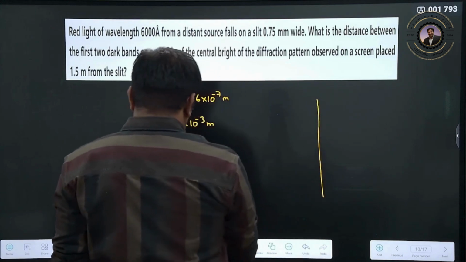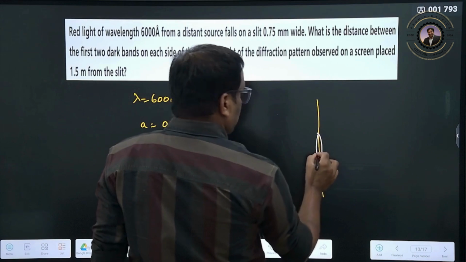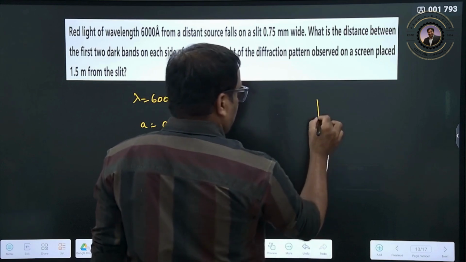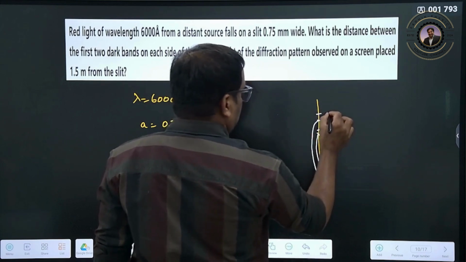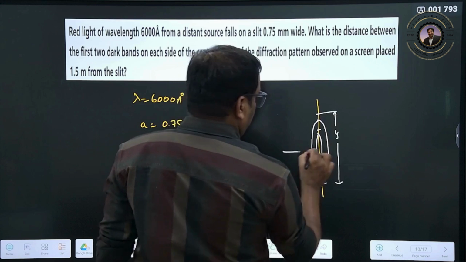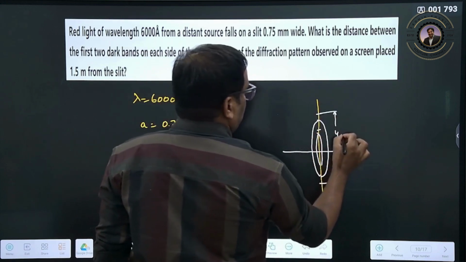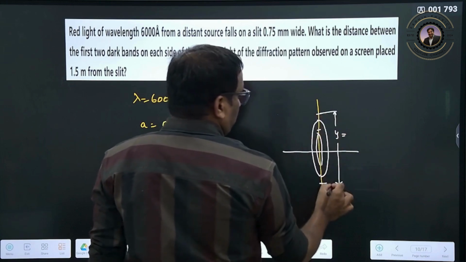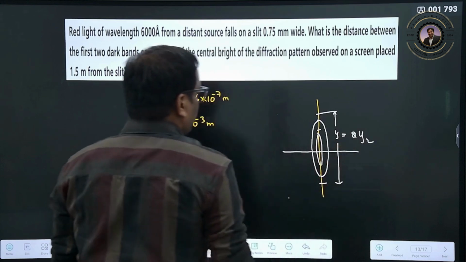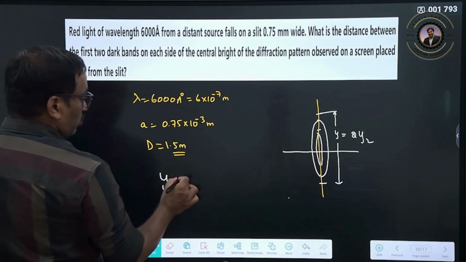Here this is your central maxima. So this is your first minima, first maxima, second minima, second minima. He is asking this distance, the y distance. From the center, this is y1 and this is y2. So this distance is y2 and y2, so it is nothing but 2 into y2. Clear? So the distance between these is 2 into y2.